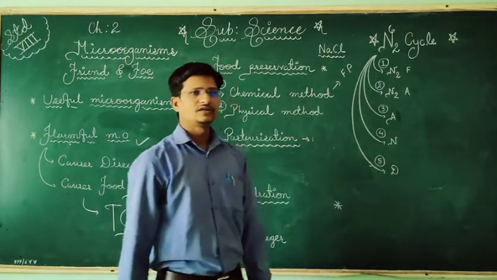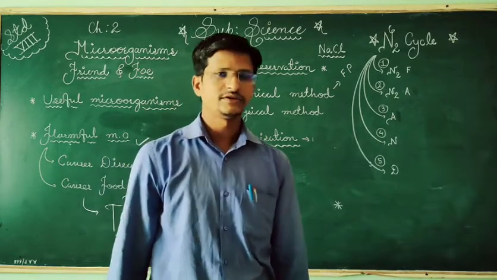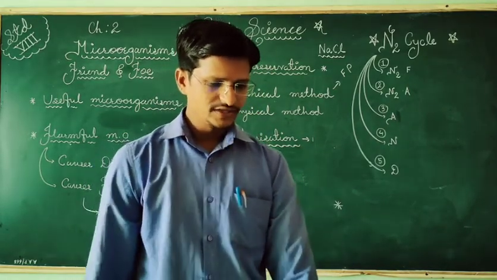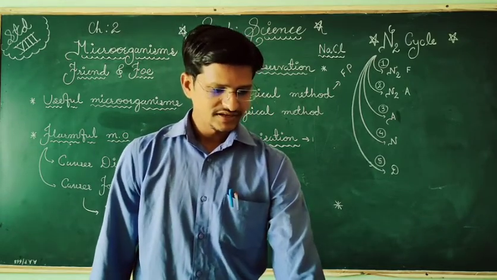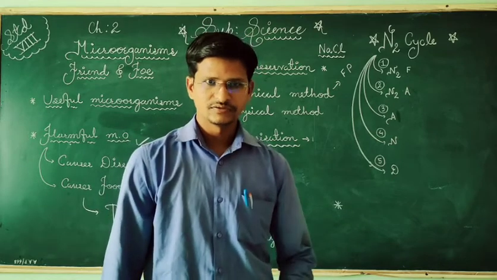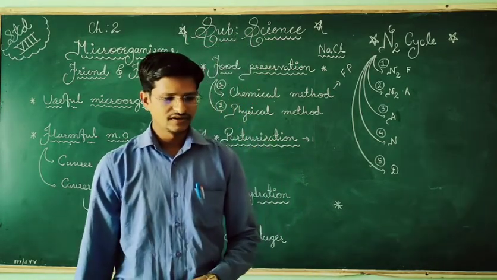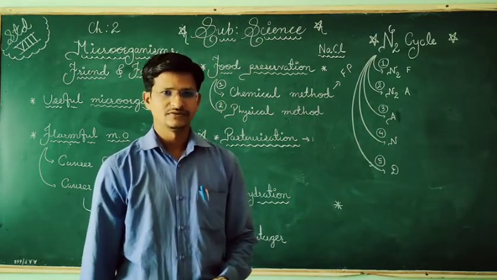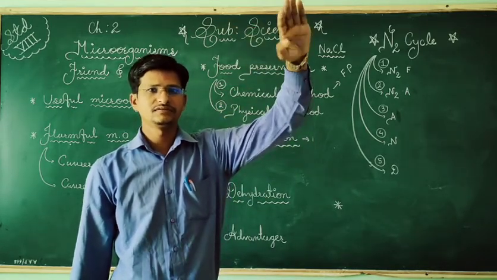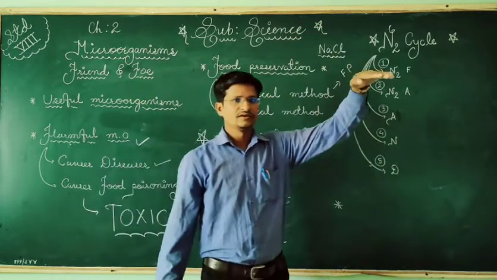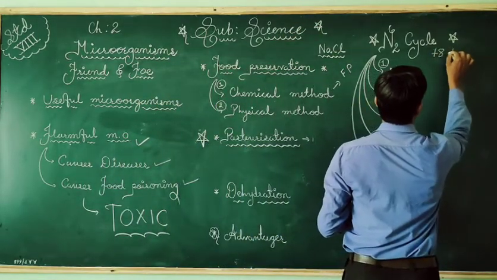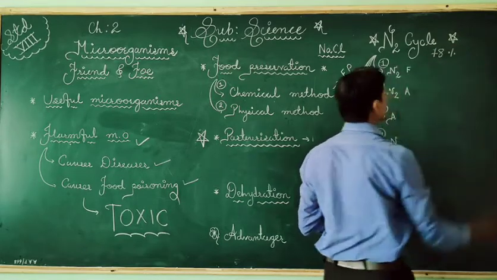So first of all, what is the nitrogen cycle? The nitrogen cycle is a cycle where nitrogen is fixed and used by the plants and the animals, and later returned to the environment, to the atmosphere, and again comes back to the plants. That is called the nitrogen cycle. Nitrogen in the atmosphere is 78%. The maximum gas in the atmosphere is nitrogen, 78%.